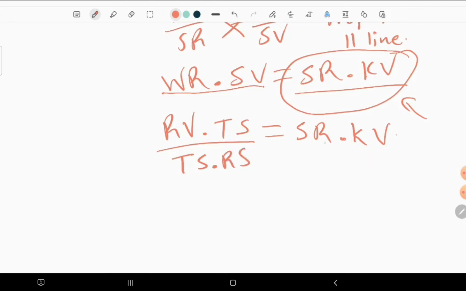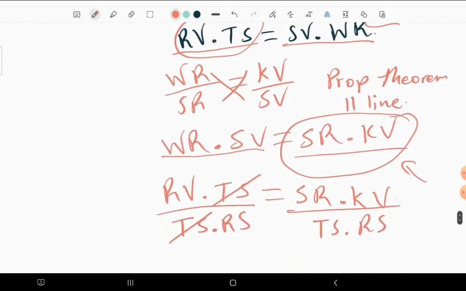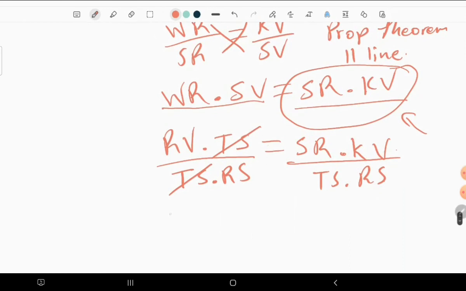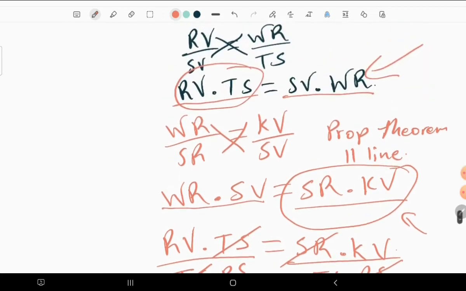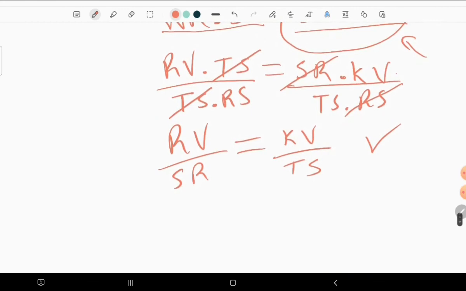So this one cancels that one, and we are having RV divided by SR, which is RS anyway, then is equal to, this one cancels that one, they are the same, then we are left with KV divided by TS. So this is what we have so far. So these two things are equal to each other.